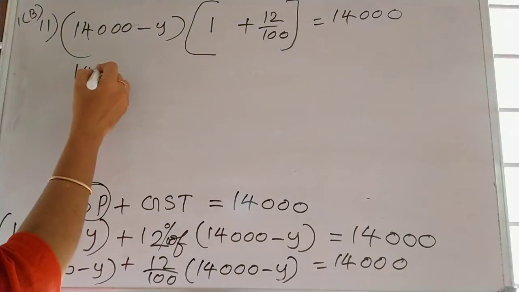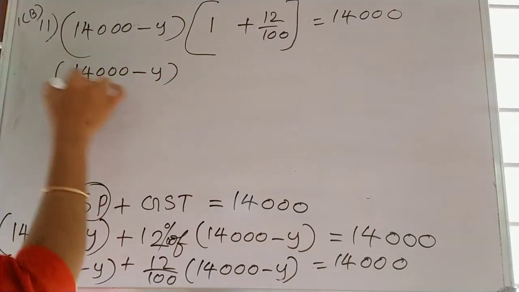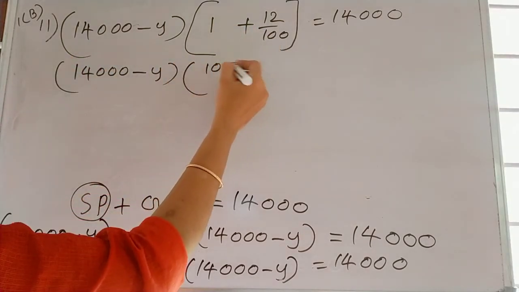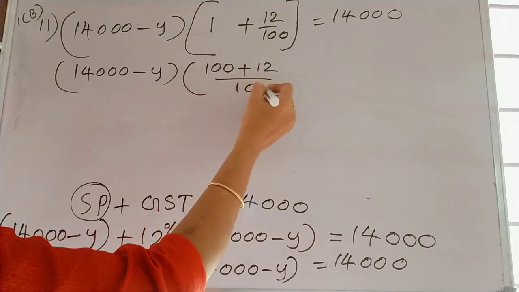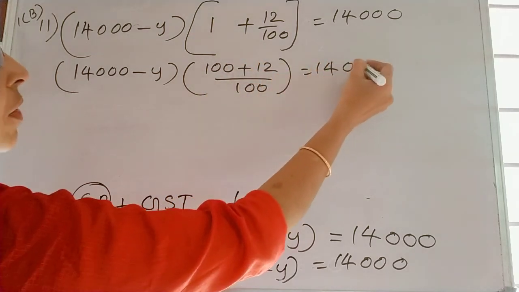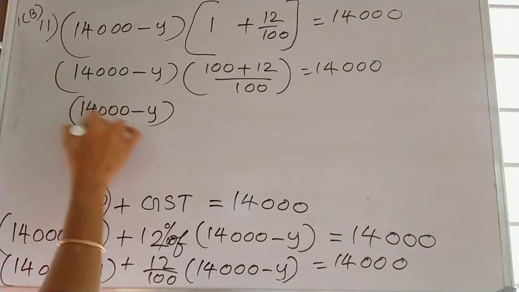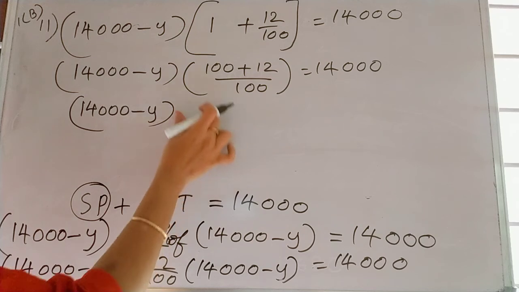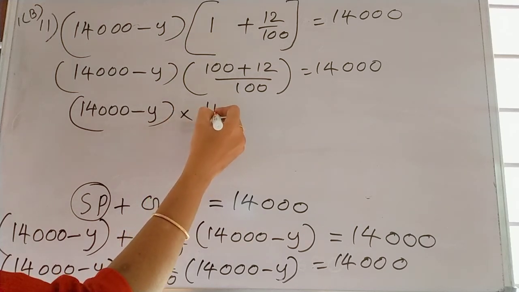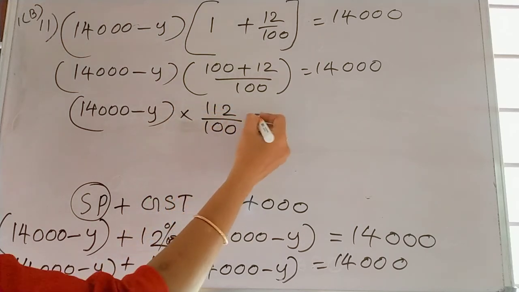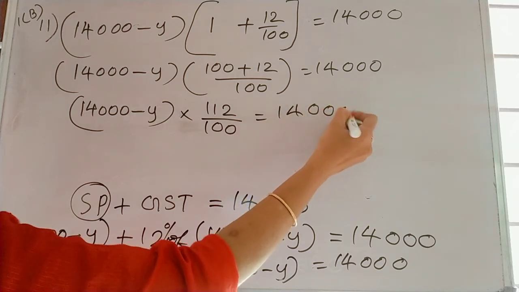So taking LCM, it will be 100 plus 12 divided by 100. So 14,000 minus Y into 112 divided by 100 is equal to 14,000.